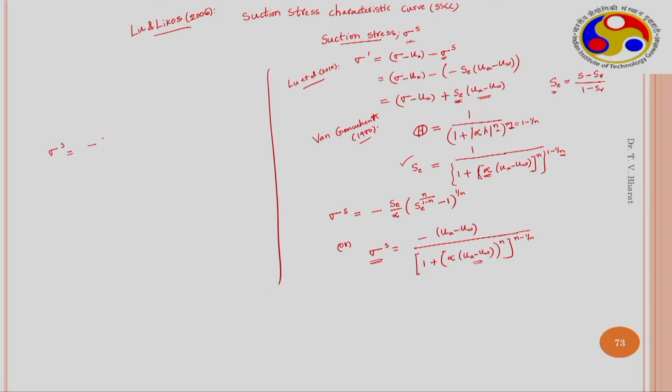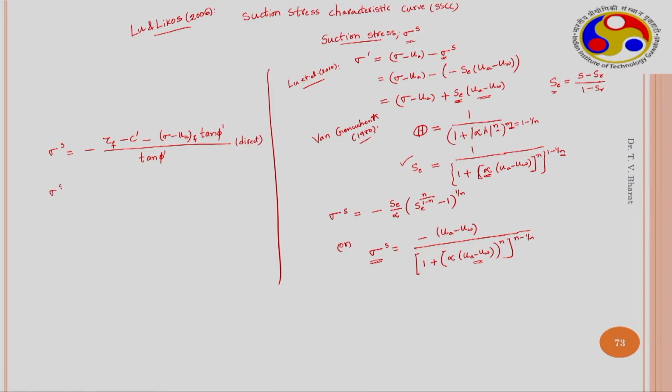minus (tau f minus c dash minus (sigma minus UA) f tan phi dash). This is for direct shear.